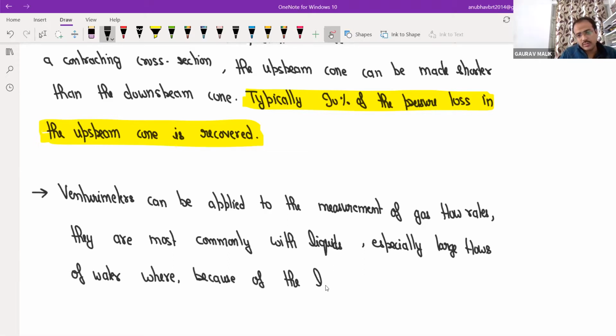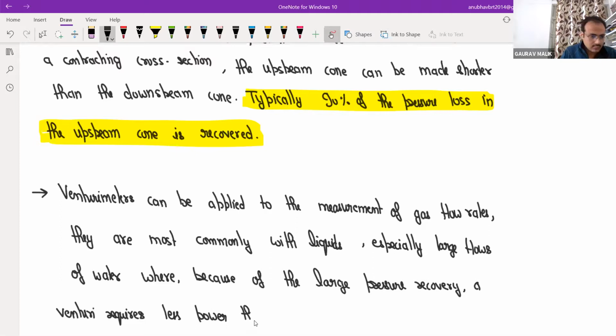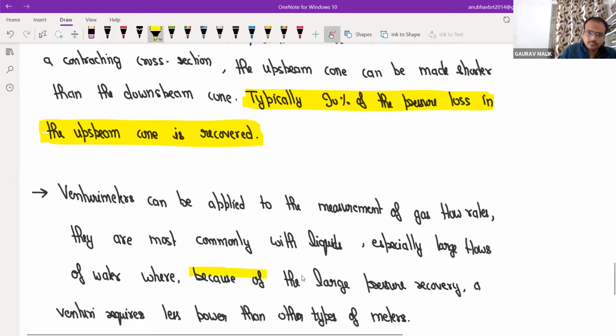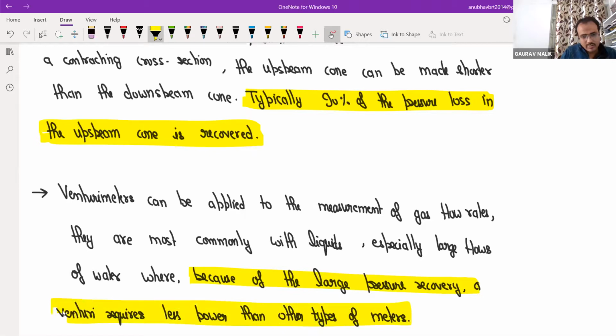Because one more thing, large pressure recovery eventually requires less power than other types of meters. So this is some additional knowledge about it.